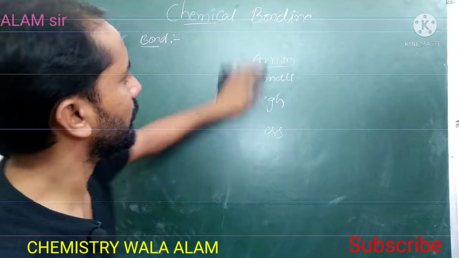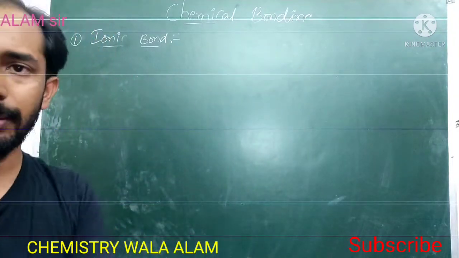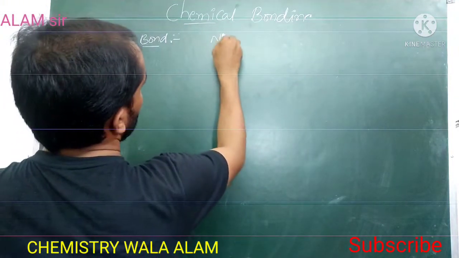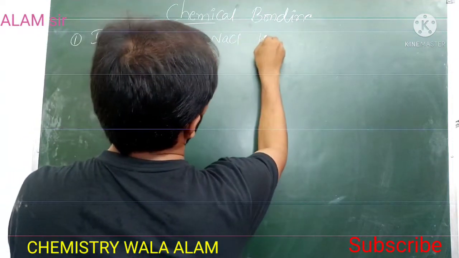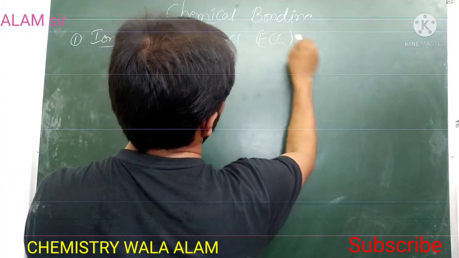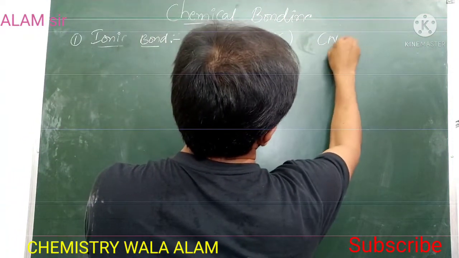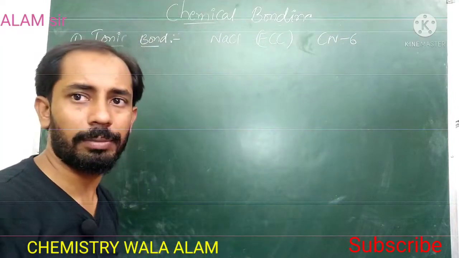Finally, you can see the structure of NaCl. NaCl has a face-centered cubic structure, and the coordination number is 6.